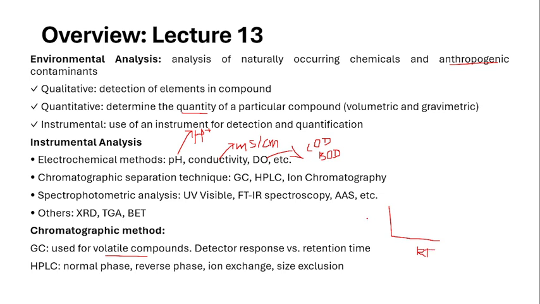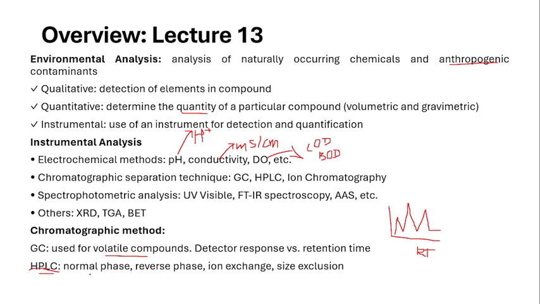So you will get a response, like you will get a peak. Each peak is giving the concentration of the particular component, and what type of component can be analyzed using the library. Next is the HPLC. HPLC, as the name indicates, is the high performance liquid chromatography. For the liquid components, you can measure the type of substances present in it.